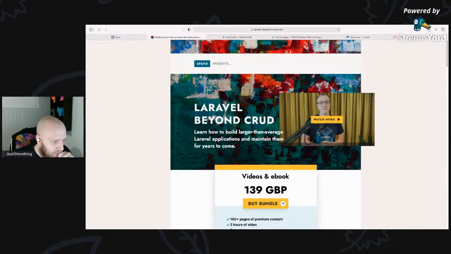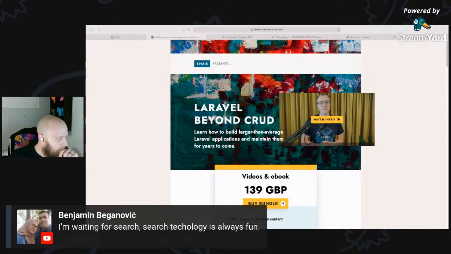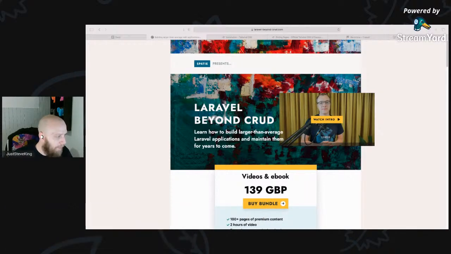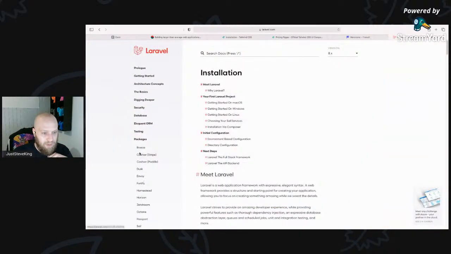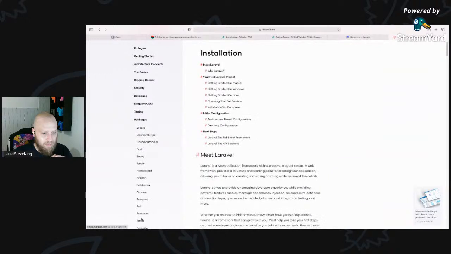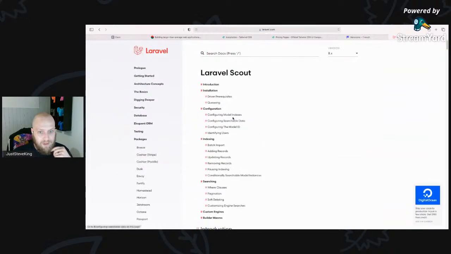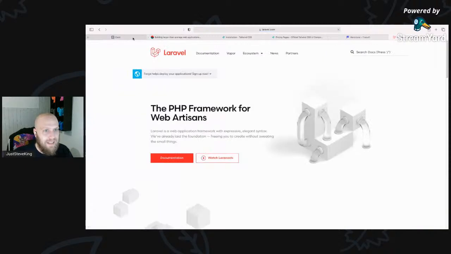You're waiting for search, or let's start with register a podcast. We've got two options. Search technology is always fun. Search is good, but what I need to get Meilisearch installed, and because I'm using Laravel, I'm literally just going to come down to Laravel Scout and just use that. Why cause myself pain, right?